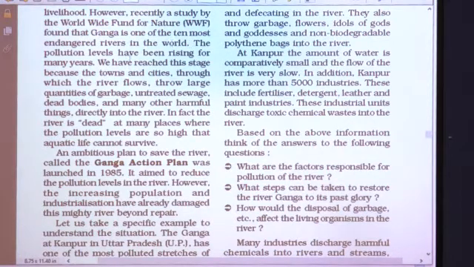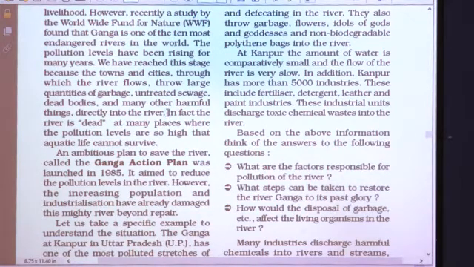The pollution levels have been rising for many years. We have reached this stage because the towns and cities through which the river flows throw large quantities of garbage, untreated sewage, dead bodies and many other harmful things directly into the river.